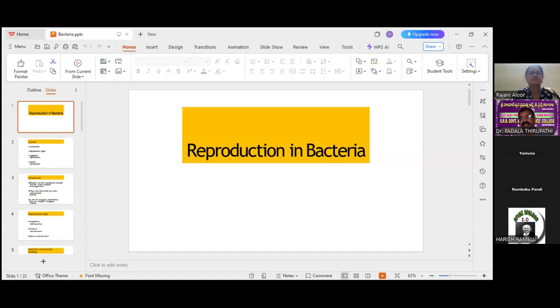For competitive exams, you need to write that actually sexual reproduction is absent in bacteria, but a very similar process is present, that is recombination. That is why it is also treated as sexual reproduction. Madam is going to explain three types of it in today's class.